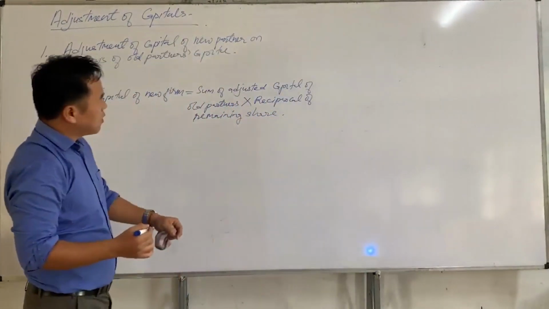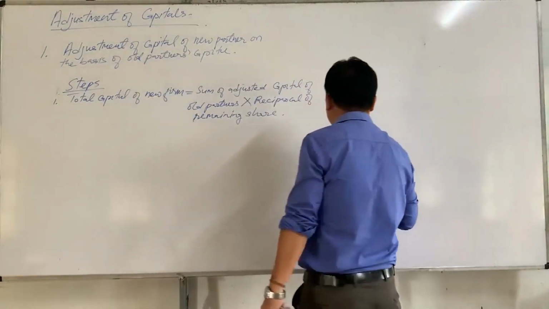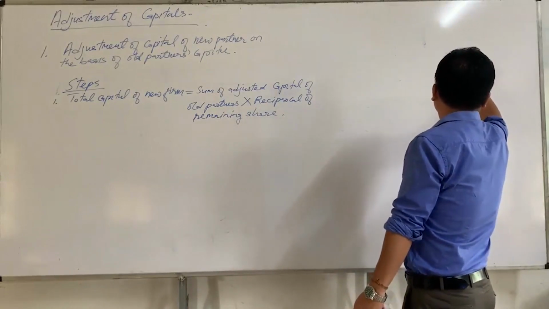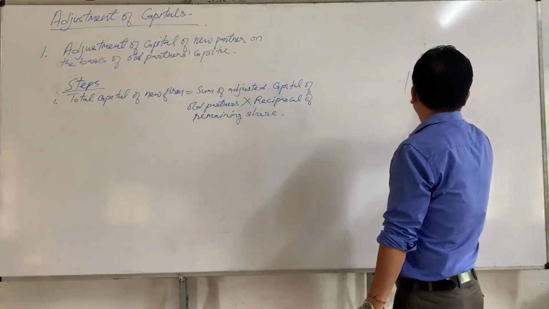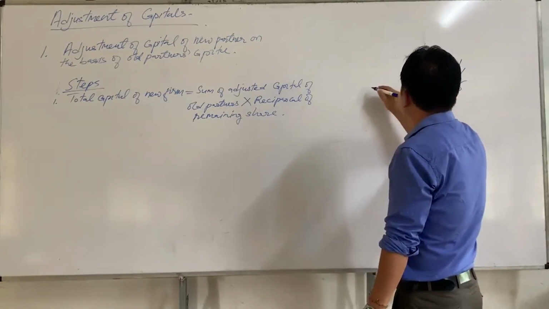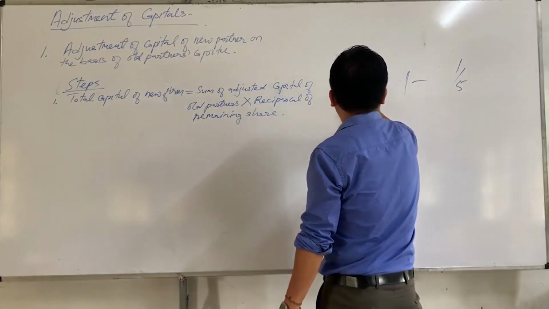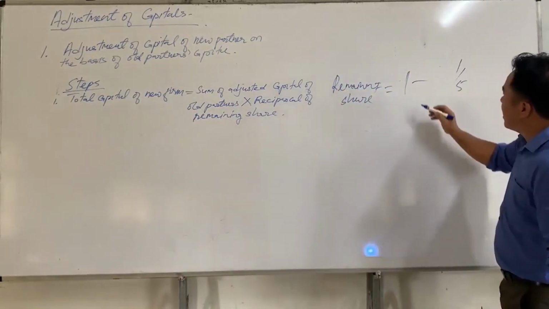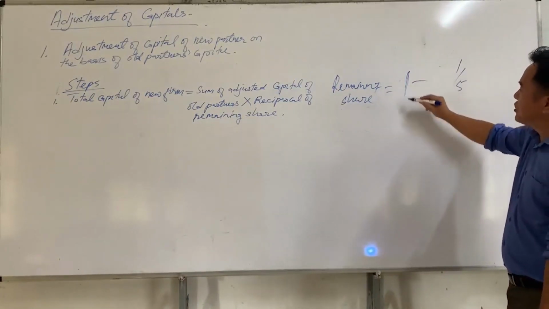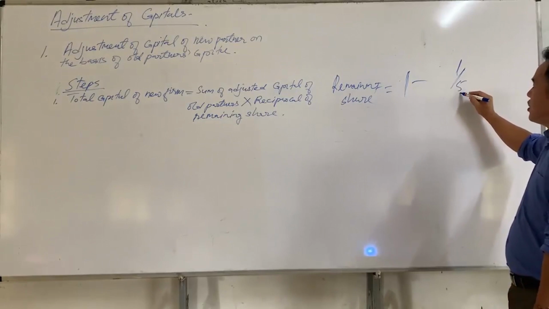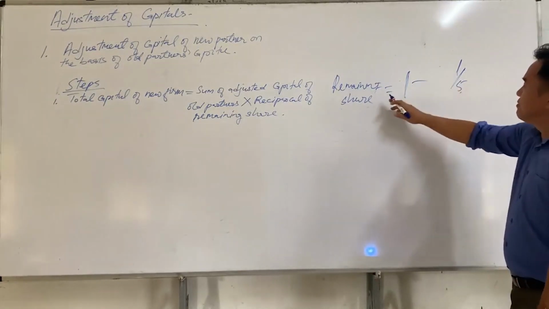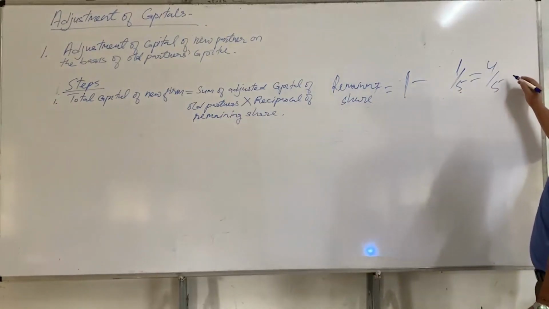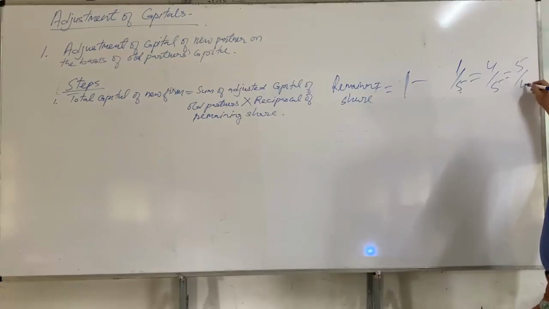So here, reciprocal of remaining share means, suppose C is admitted as a new partner for 1/5 share, and if we deduct 1/5 from 1, then we will get the remaining share. Here we have to assume 1 as the firm's share. So if we deduct new partner's share from 1, the remaining share will be 4/5. So what is the reciprocal of 4/5? The reciprocal of 4/5 will be 5/4.